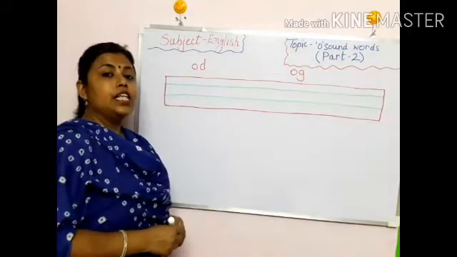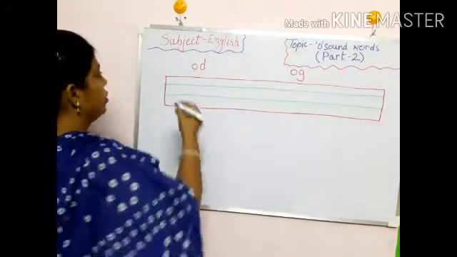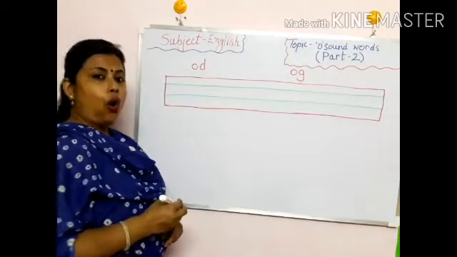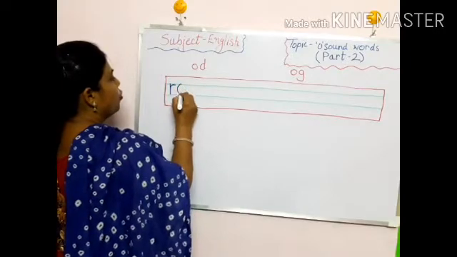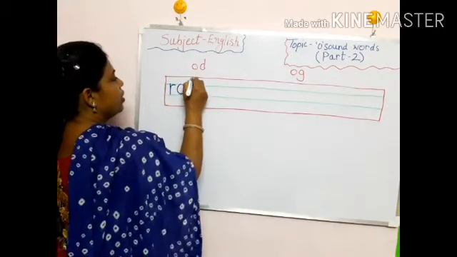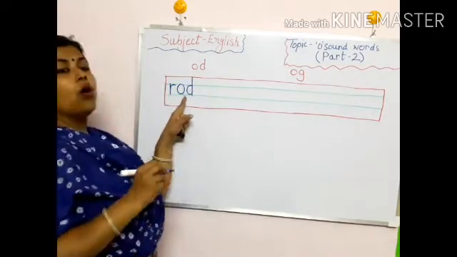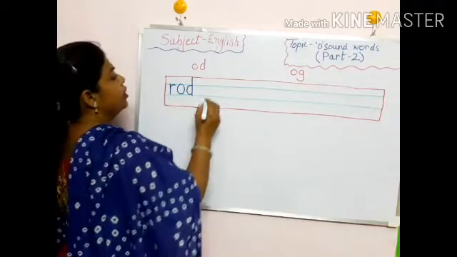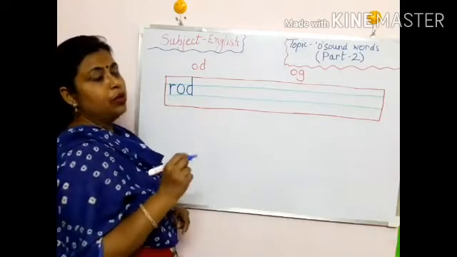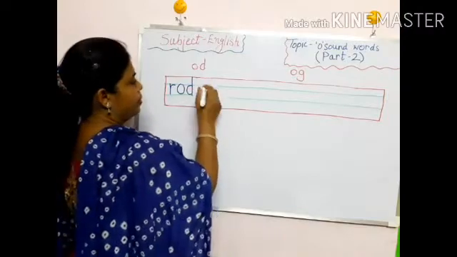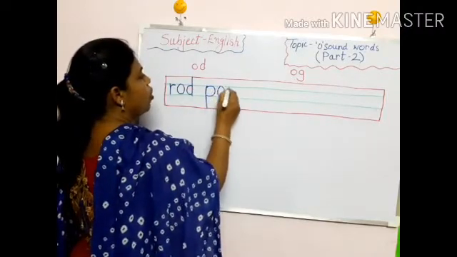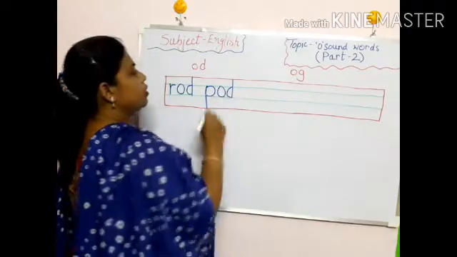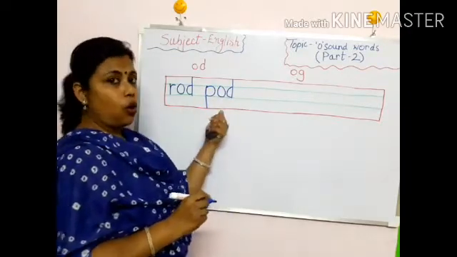Okay? Now kids, how will you write? We will start with the odd words. R, O, D, rod. Now P, what did ma'am tell you? P will not touch the upper red line. Like this you will write. P, O, D, pod. These are odd words.